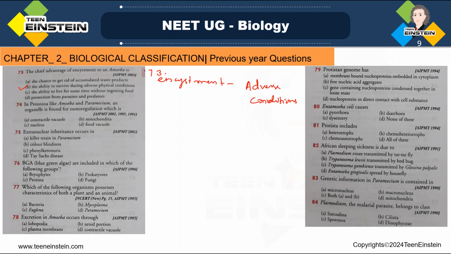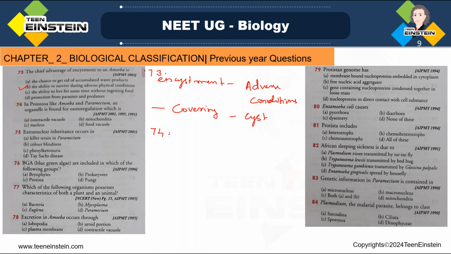So during this condition, the amoeba forms a covering, or we can call it a cyst or cyst wall around itself. So this is an adaptation to survive during adverse condition. Okay, so here option B is the right answer, the ability to survive during adverse physical condition. Clear? Next question number 74.